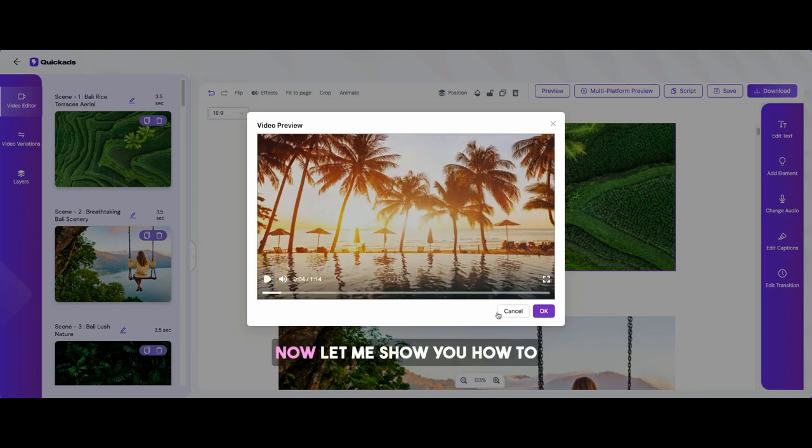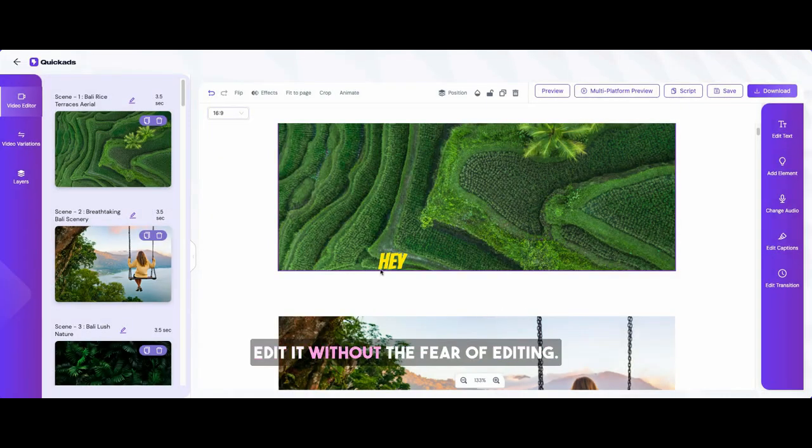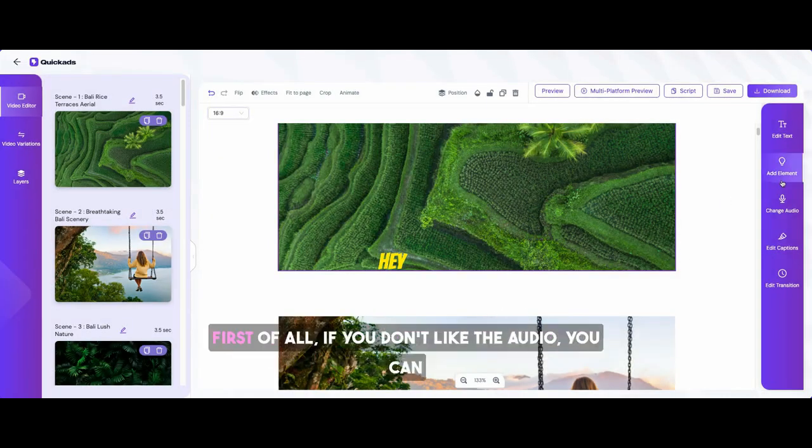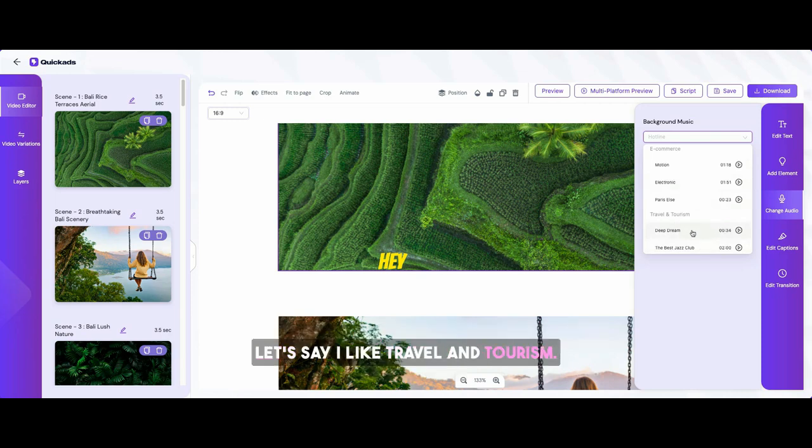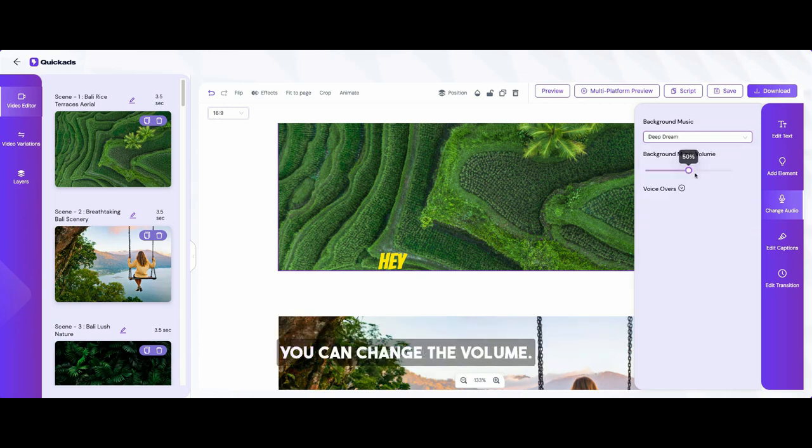Nice. Now, let me show you how to edit it without the fear of editing. First of all, if you don't like the audio, you can go and change and select any background music you like. Let's say I like travel and tourism. I want to put Deep Dream. You can change the volume.